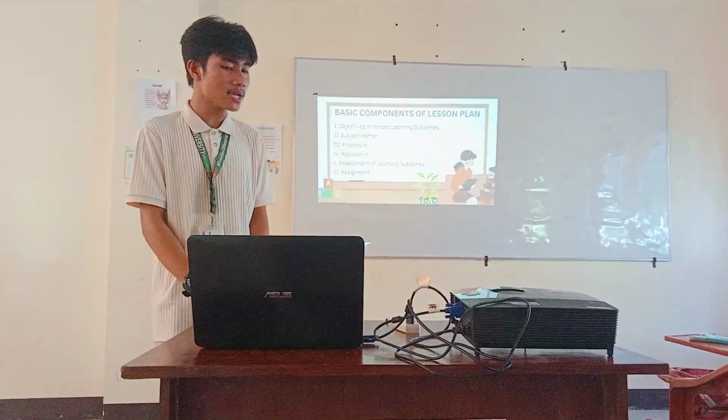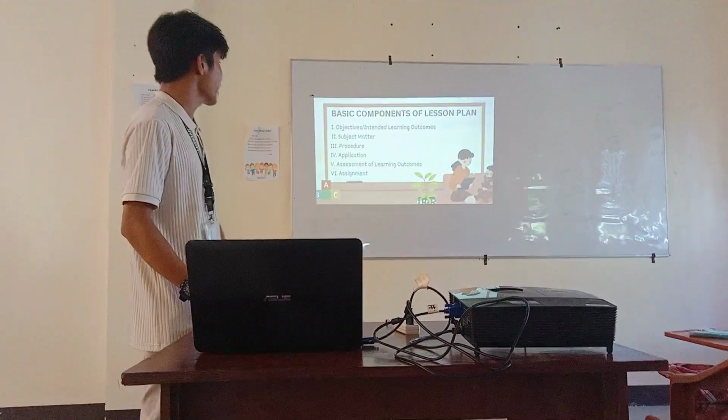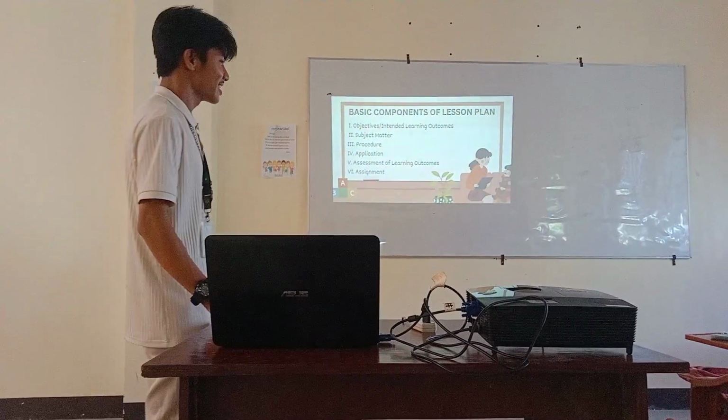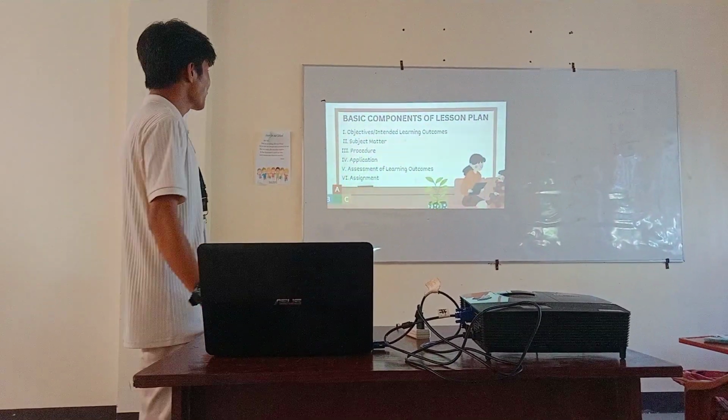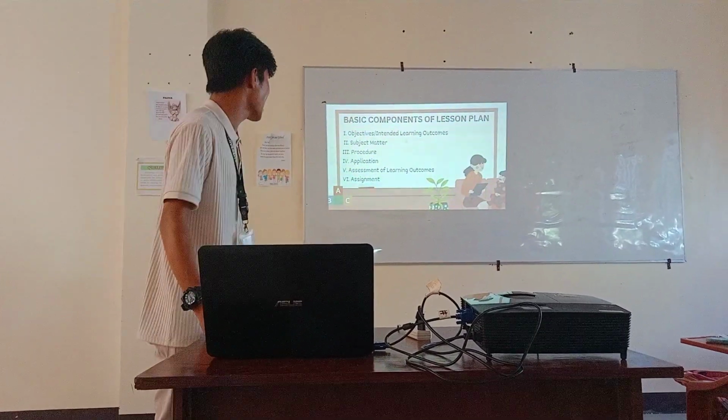Here are the basic components of a lesson plan. First is objectives and intended learning outcomes. The second is subject matter, procedure, application, assessment of learning outcomes, and the assignment.